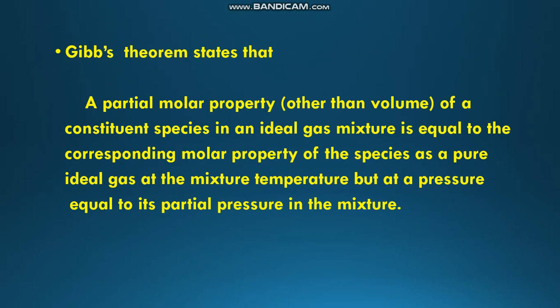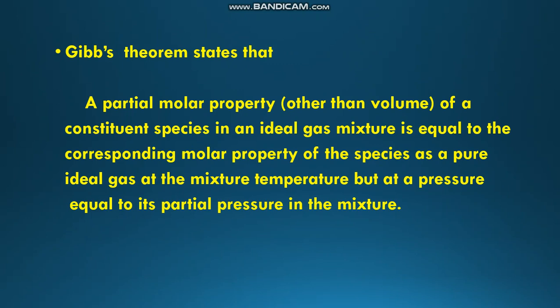So here in ideal gas mixtures we consider Gibbs theorem, which states that a partial molar property other than volume of a constituent species in an ideal gas mixture is equal to the corresponding molar property of the species as a pure ideal gas at the mixture temperature but at a pressure equal to its partial pressure in the mixture.